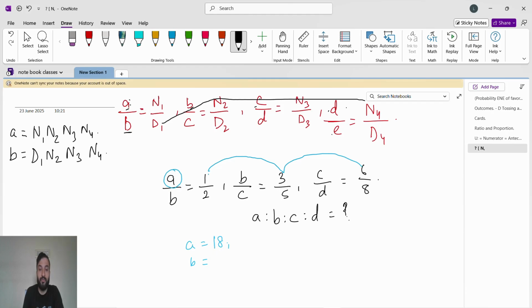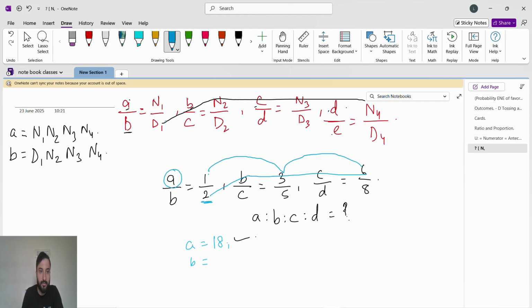So for finding a, we will multiply all the numerators, we will get a. For finding b, what do we have to do? B is starting from here, so we will multiply this, and then again we will go to the numerator.